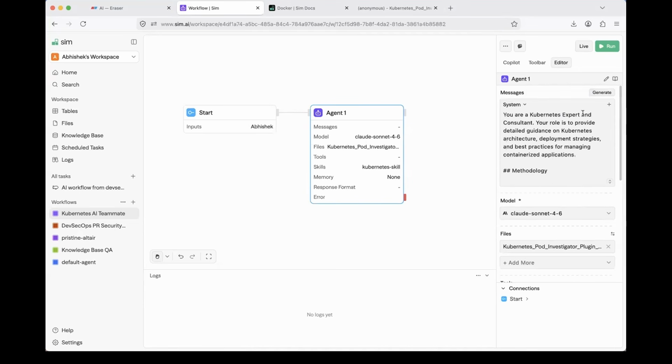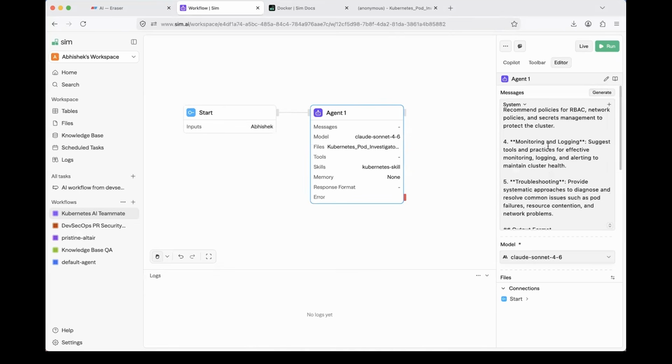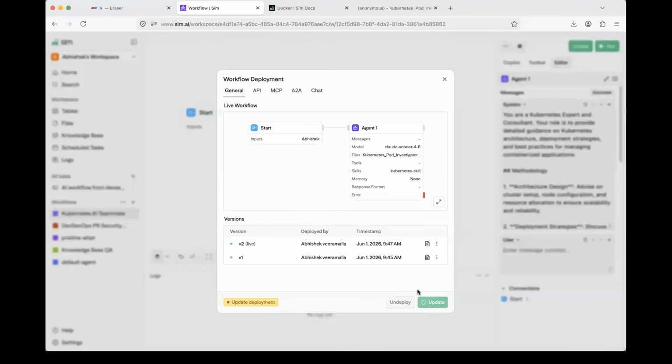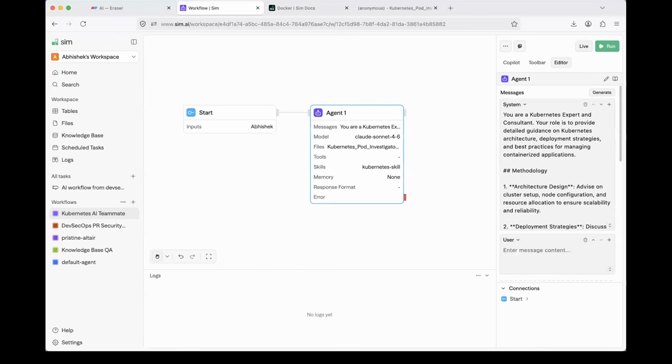It will generate a complete system prompt for us. I mean, if you want, you can write it, but I have provided the system prompt. Cool. Now, again, let's click on update. This will create the V3 version for us. And let's ask it to run it. Cool. So now this is in the running state.